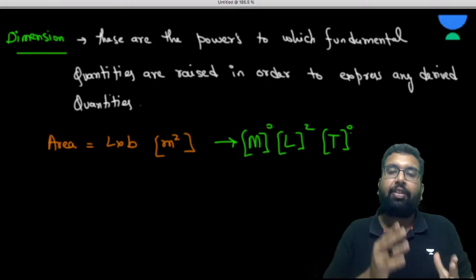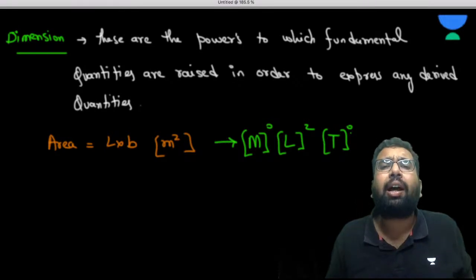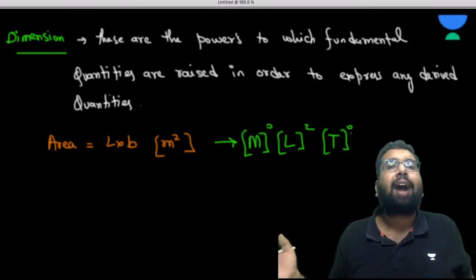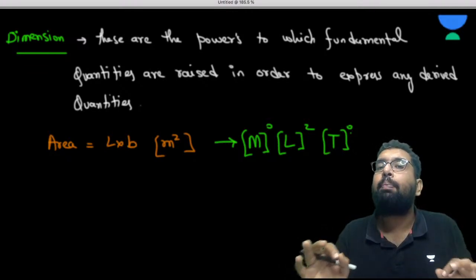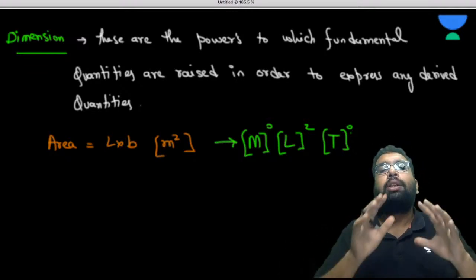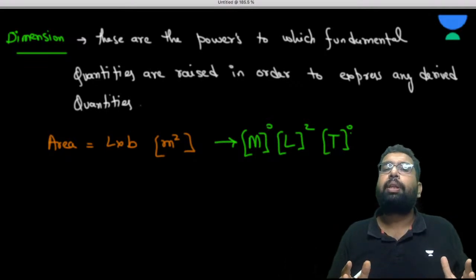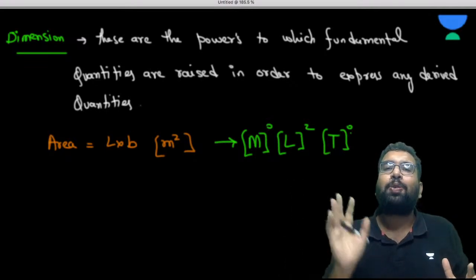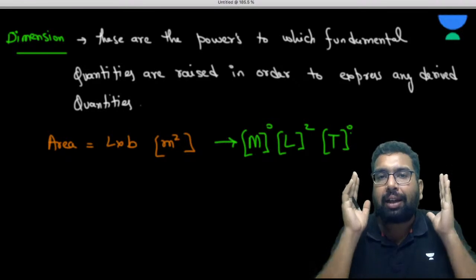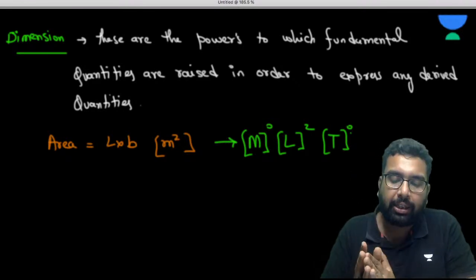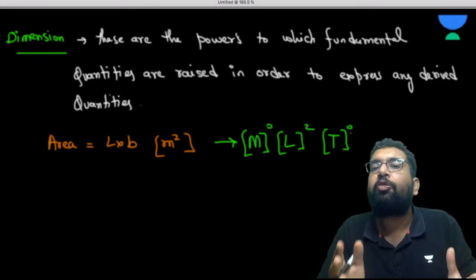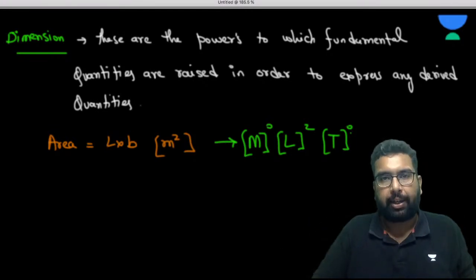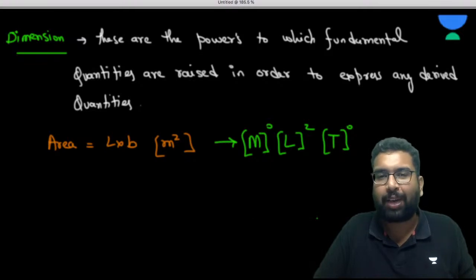In all other fundamental quantities it is also 0, but generally they are represented in MLT format. This is the widely accepted way of representing the dimension: M0, L2, T0. Like this, at a glance, you can check the area and its dimension in the several fundamental quantities. I hope it is fine to everyone.